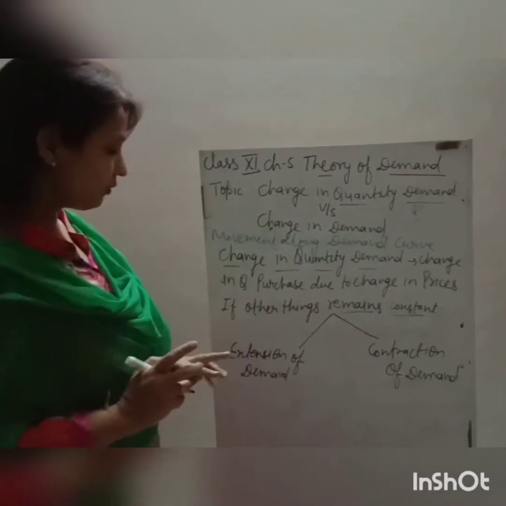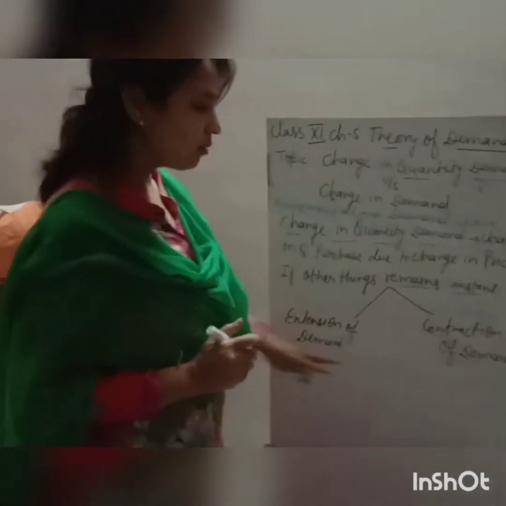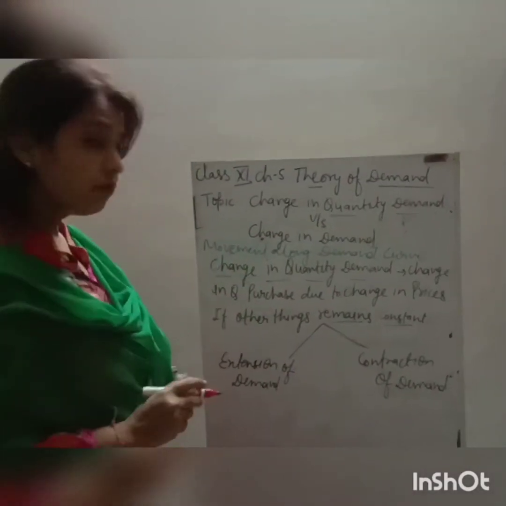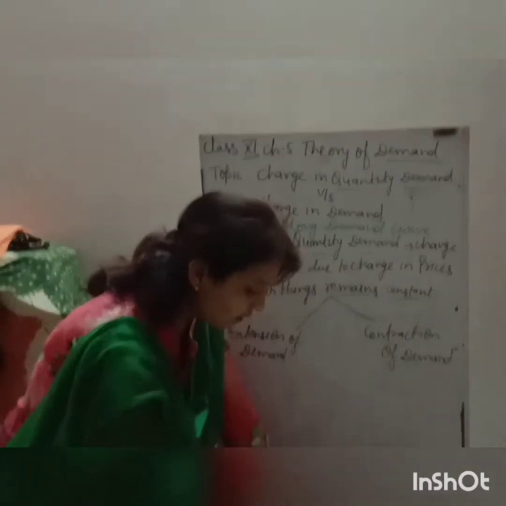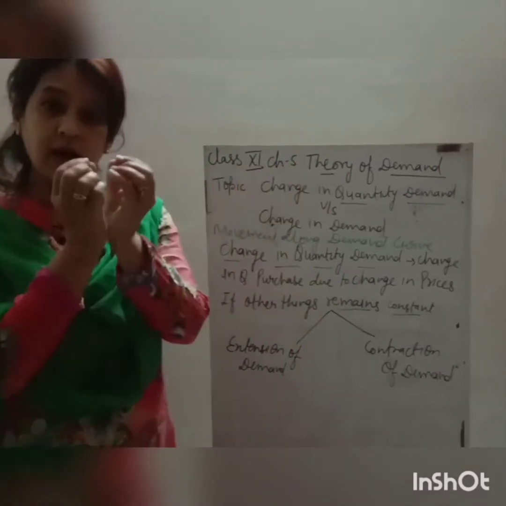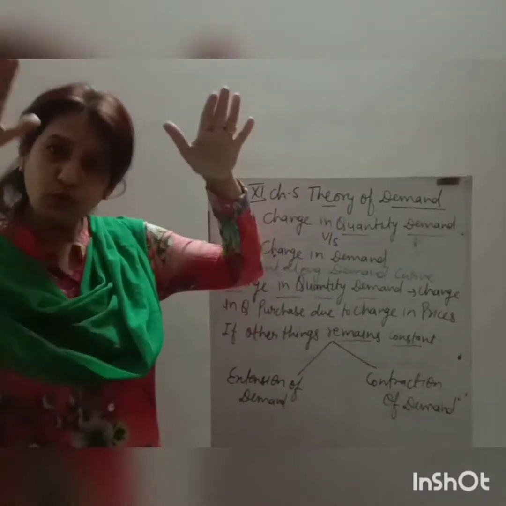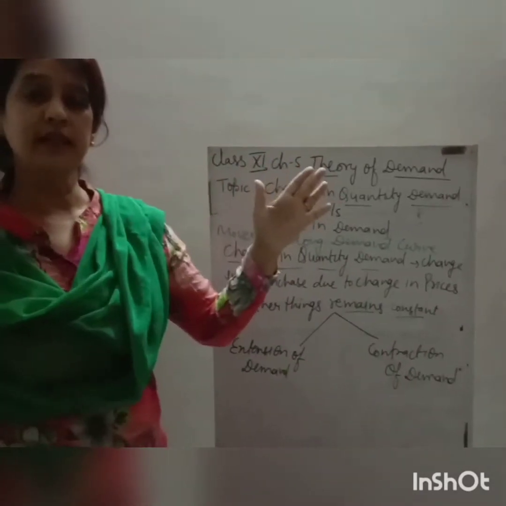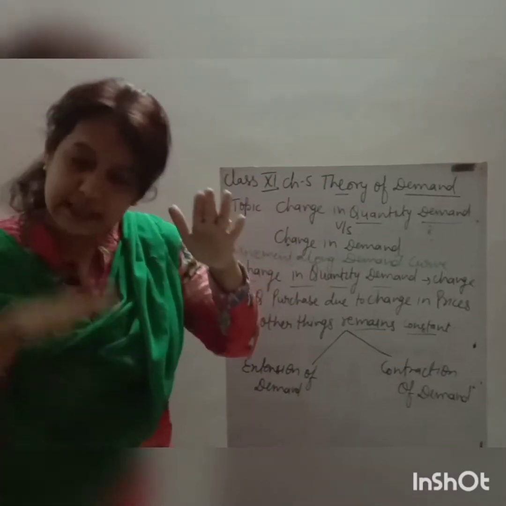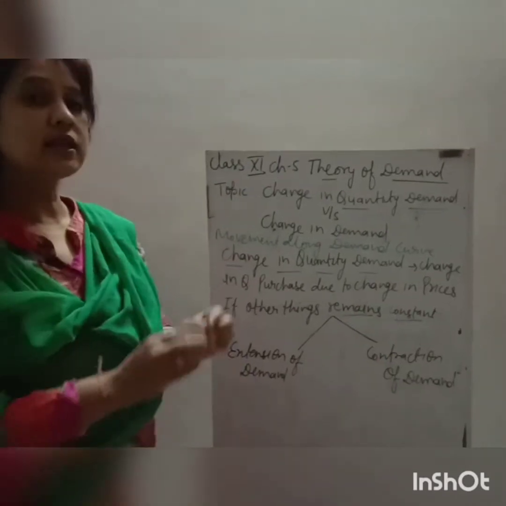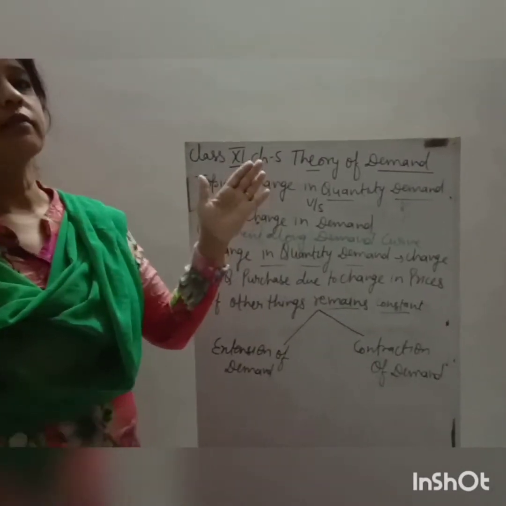There are two types of changes: extension of demand and contraction of demand. Extension of demand, when demand extends due to decrease in prices. When demand extends due to decrease in prices, that is known as extension of demand, or we can say when demand rises.